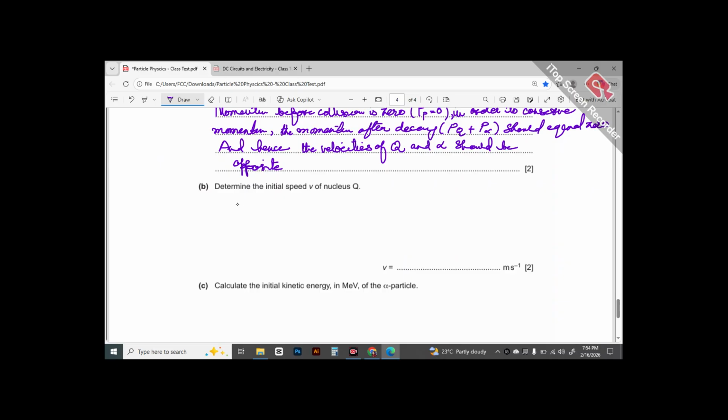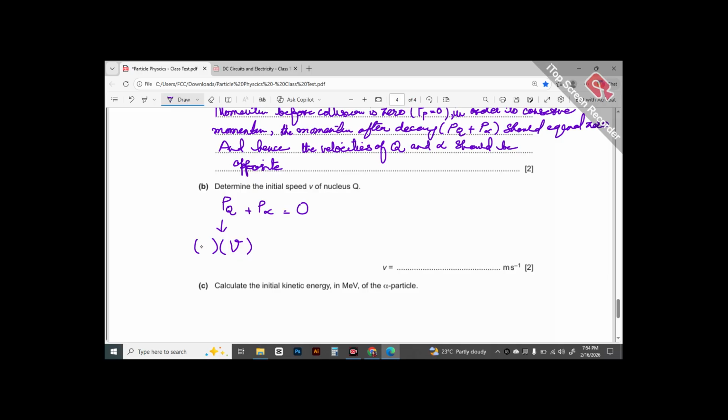For this we are going to use the concept, the equation that we made above, that the final momentum is zero, which is the sum of momentum of Q and momentum of alpha. Momentum of Q would be mass of Q times velocity of Q. And this velocity of Q is what we have to calculate.